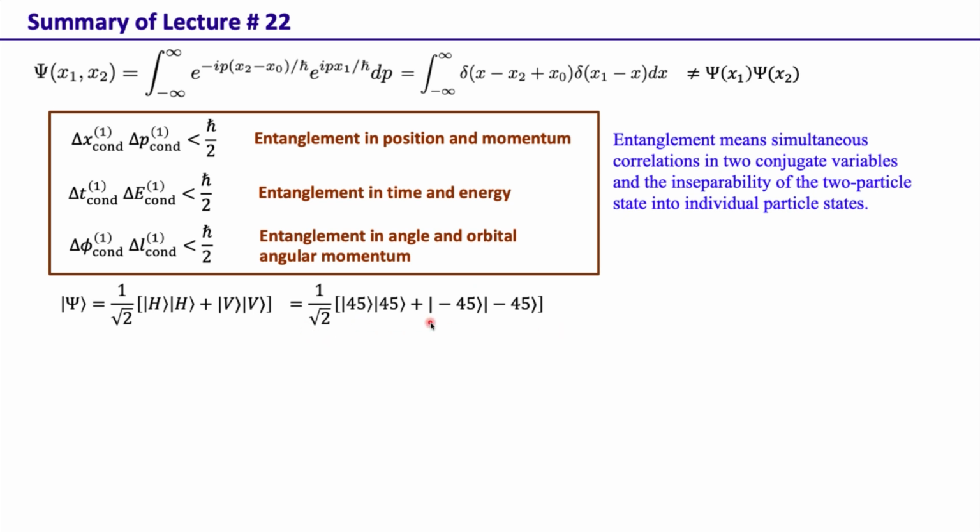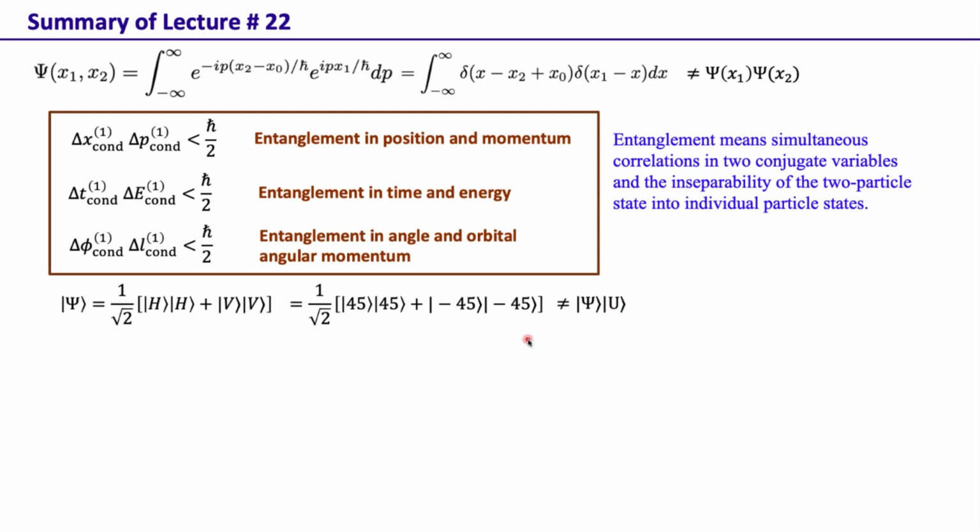And so now what we see is that if the first particle is found to be 45 degree polarized, the second one is guaranteed to be 45 degree polarized. At the same time, if the first particle is found to be minus 45 degree polarized, the second one is guaranteed to be minus 45 degree polarized. So we see simultaneous correlation in the HV basis as well as in the 45, minus 45 basis. And of course, this two-particle state cannot be written as a product of the state of the first particle times the state of the second particle.